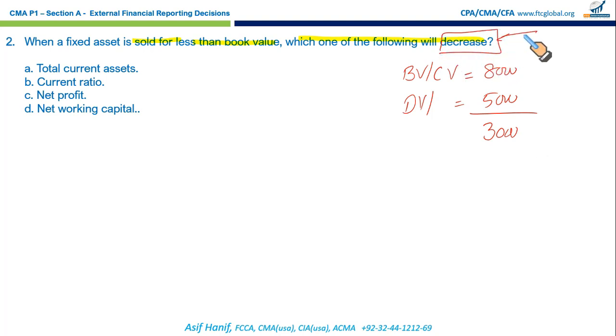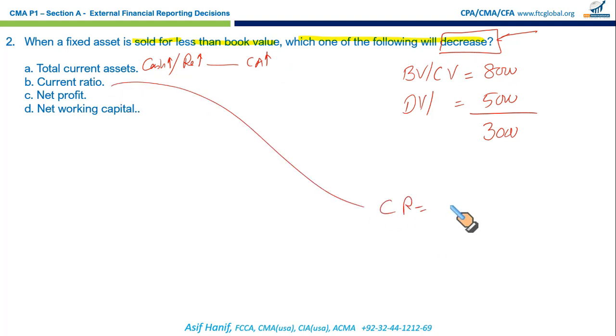Mind the word decrease. Total current assets would increase. In fact, because when you sell an asset, long-term asset, your current asset would increase either in the form of cash, or maybe the person who has bought that asset hasn't paid you anything, so that might result in a receivable on the balance sheet. So either cash increases or a receivable increases, which in fact is a part of your current asset. So current asset would increase. Current ratio, which is a part 2 domain, current ratio is equal to current assets upon current liability. Since your current assets are increasing, that will cause the current ratio to increase.